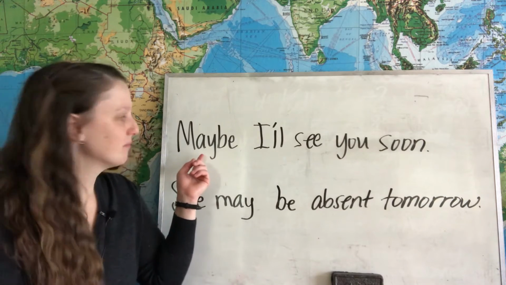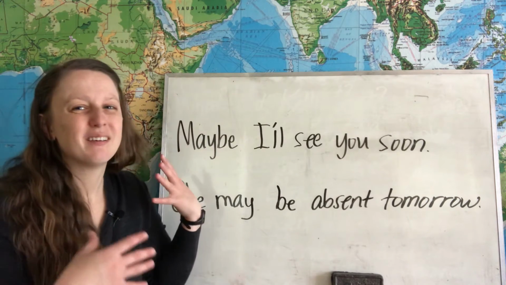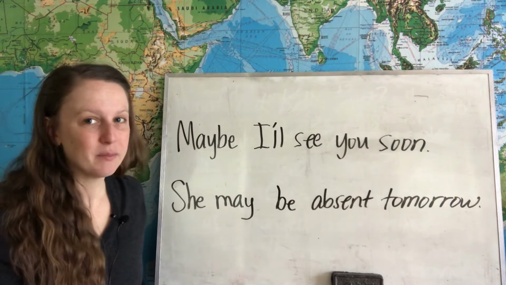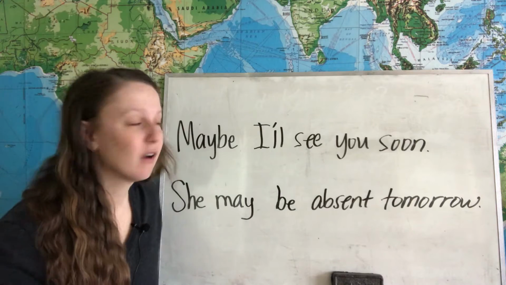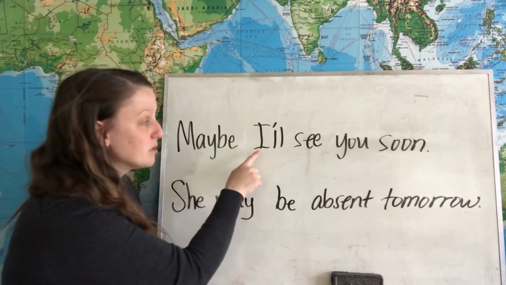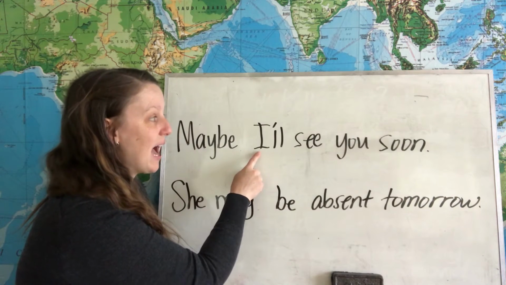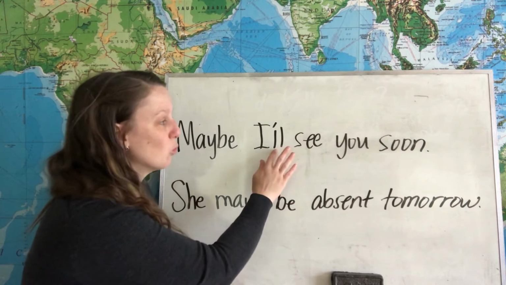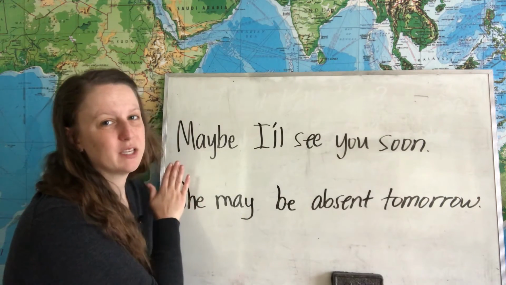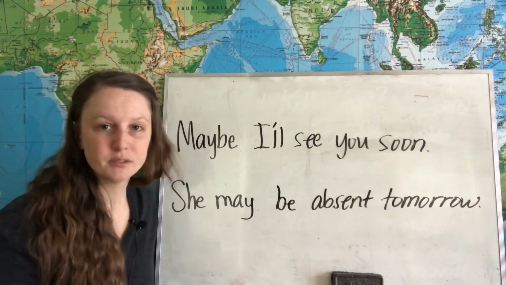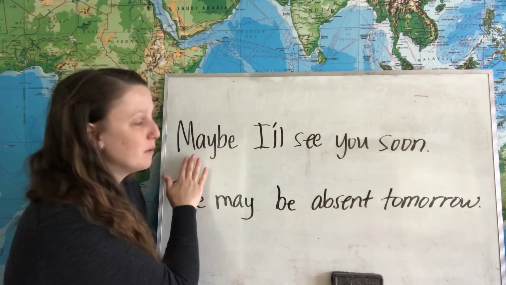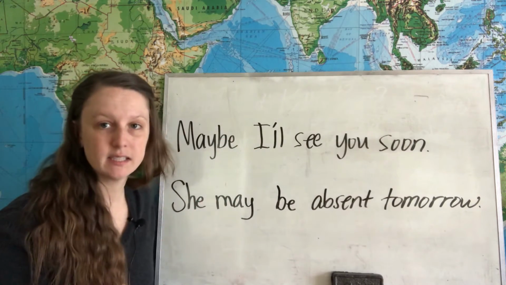Maybe, one word, it means possibly, and it's an adverb. This is an adverb that we usually use before the subject and verb of a sentence. The subject of this sentence is I, and the verb is will see. And we have maybe before the subject and verb. Maybe I'll see you soon. So we usually use maybe as an adverb before the subject and verb of the sentence.